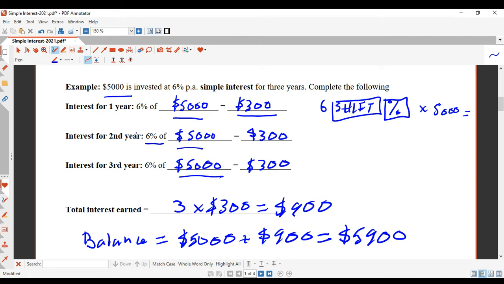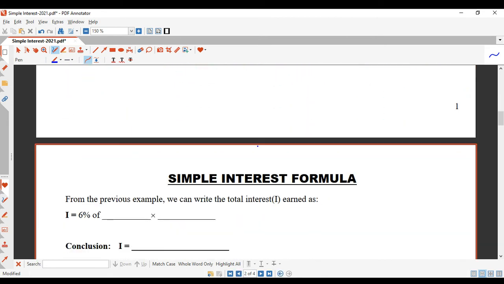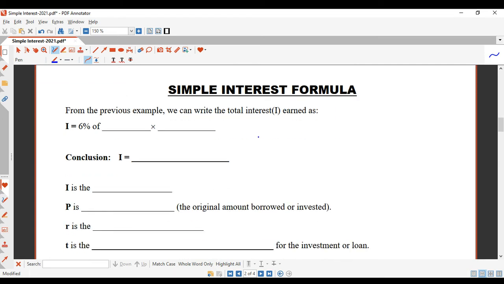That means the amount of interest you earn, as you can see, is the same every single year. First year, second year, third year. The amount of interest we earned is the same every single year for simple interest. Okay, now let's look at a formula for simple interest.